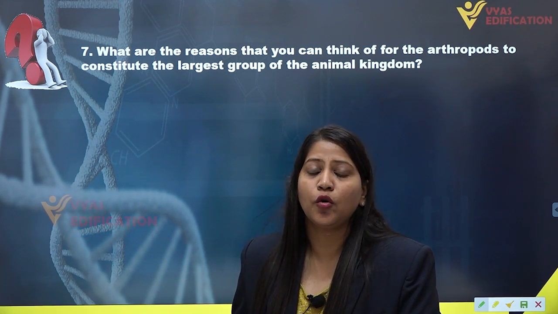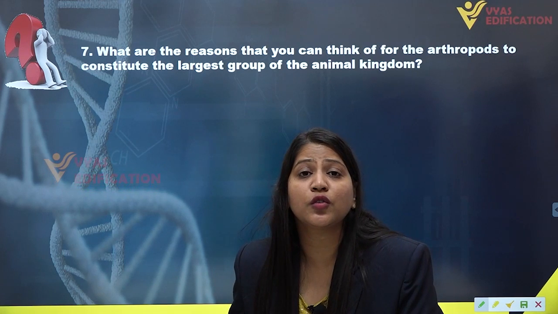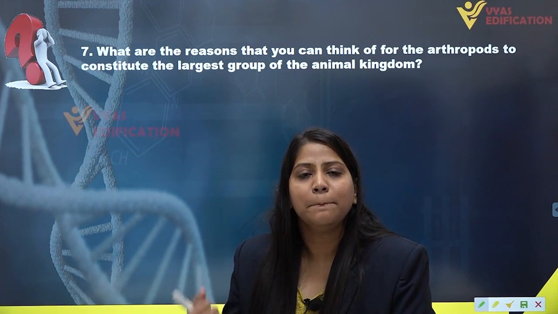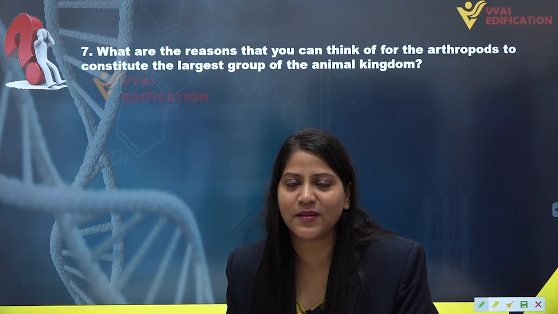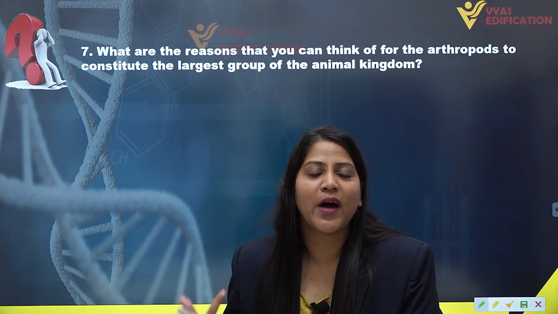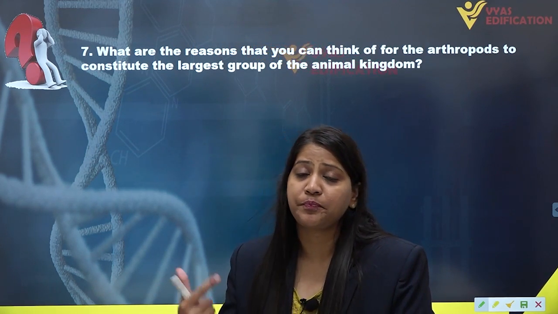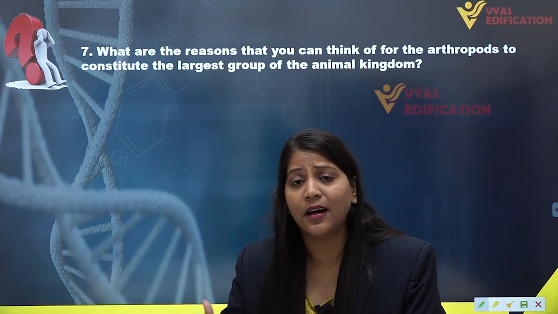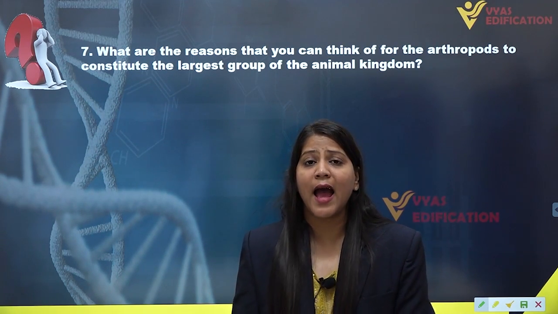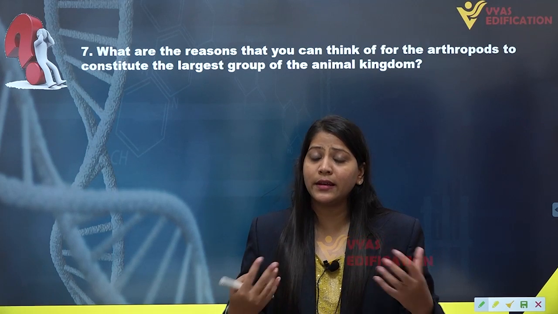The second reason could be they have an exoskeleton. A hard exoskeleton made up of chitin substance. This exoskeleton of chitin is protecting their body.